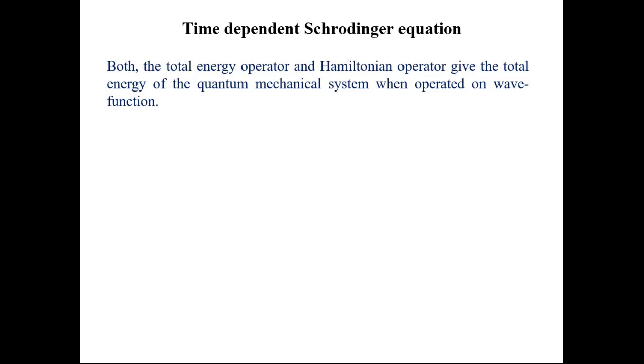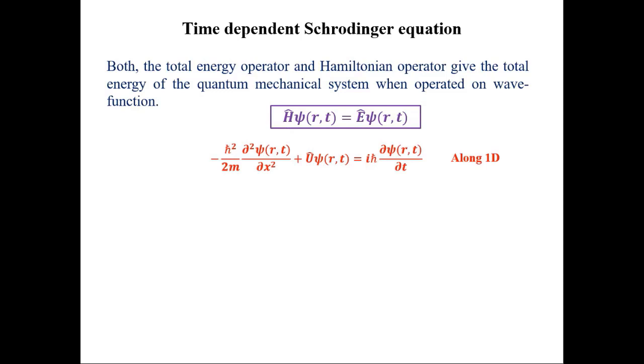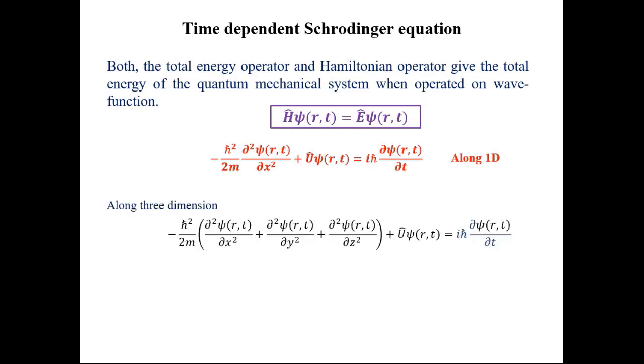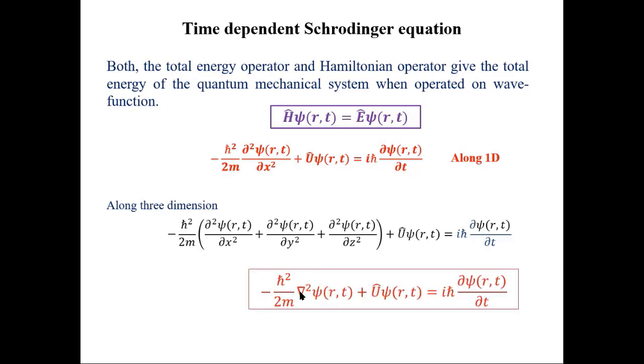You must have noticed that to compute the total energy of the system, there are two operators. One is the total energy operator and the other is the Hamiltonian operator. It can be said mathematically like this: the Hamiltonian operator operated on the wave function and the total energy operator operated on the same wave function give the same value. If you put in the corresponding expressions for these operators, we get this along one dimension. And in a three-dimensional system, this will be like that, or like this, where this is the Laplacian of the system.